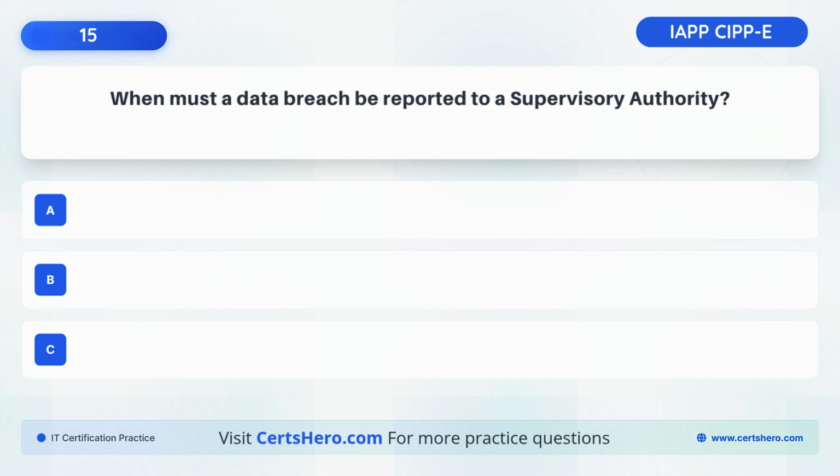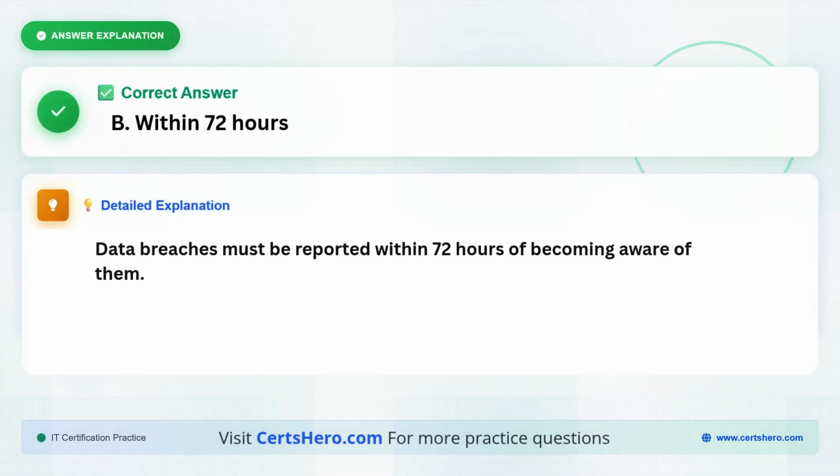When must a data breach be reported to a supervisory authority? A. Within 48 hours. B. Within 72 hours. C. Immediately. The correct answer is B. Within 72 hours, because data breaches must be reported within 72 hours of becoming aware of them.